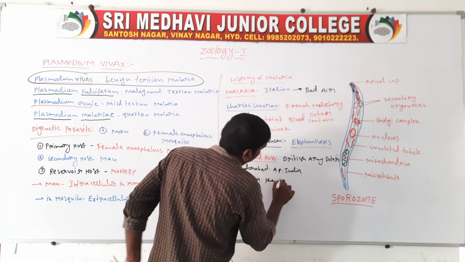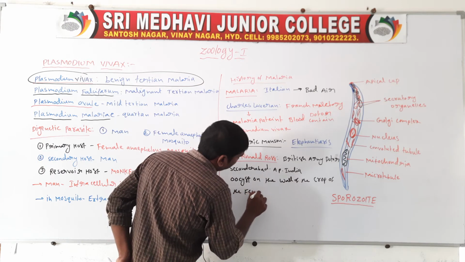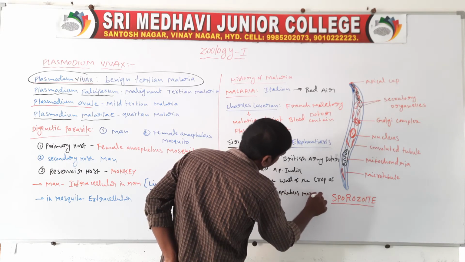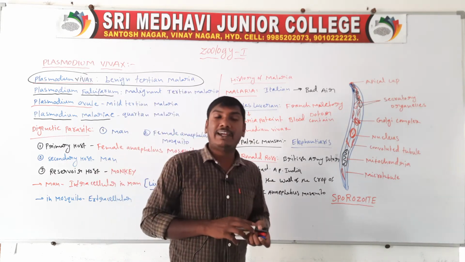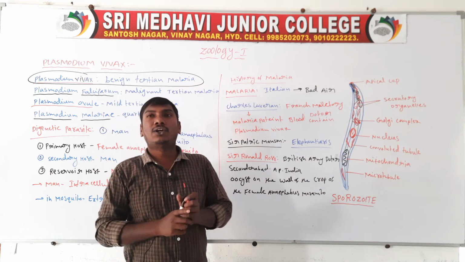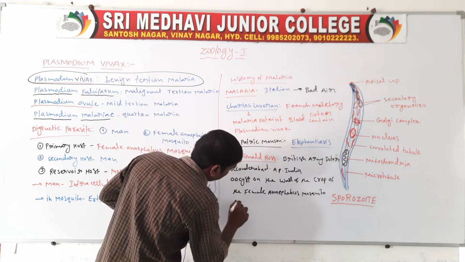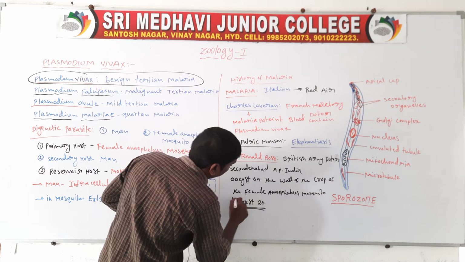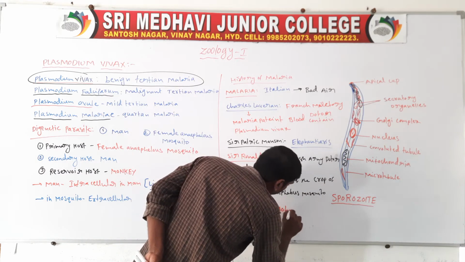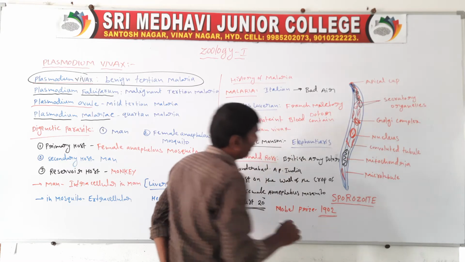He identified the oocyst of Plasmodium vivax on the wall of the crop of the female Anopheles mosquito on August 20. For this work, Sir Ronald Ross was awarded the Nobel Prize in 1902.